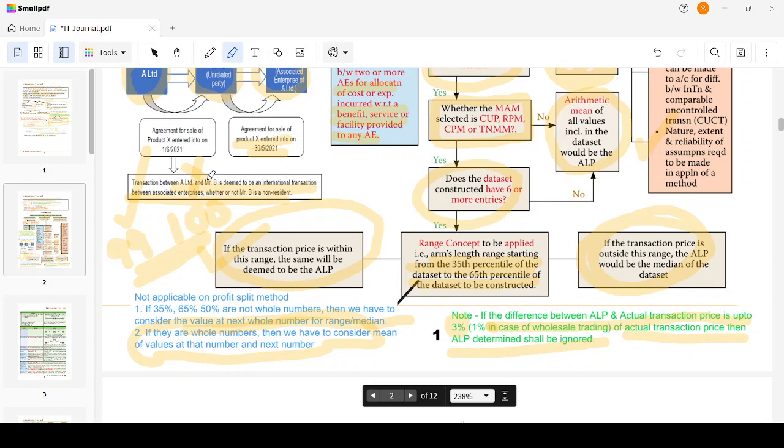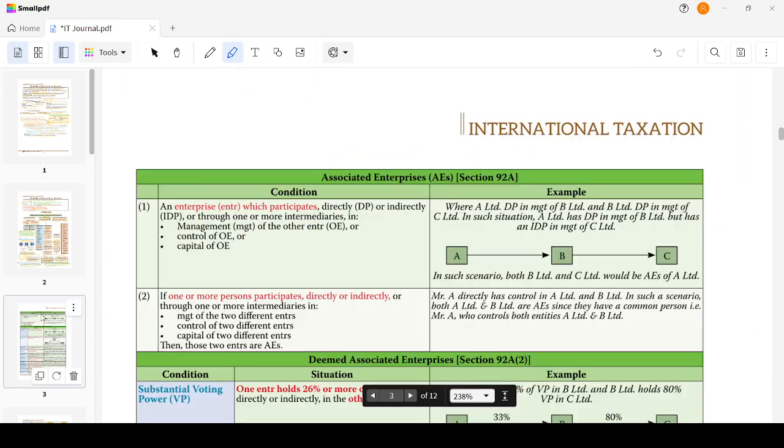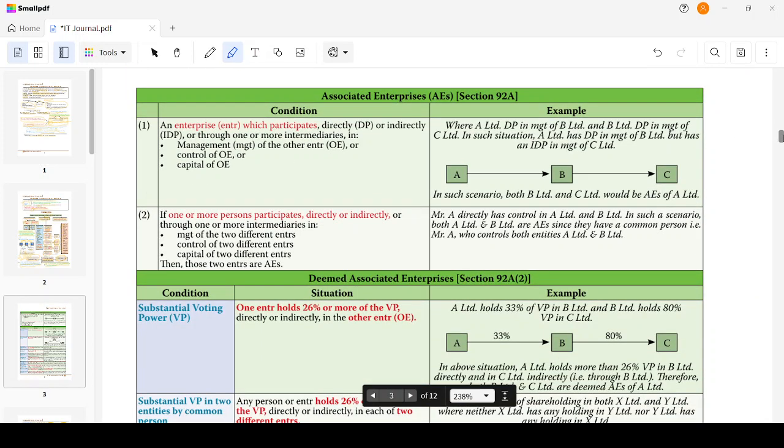So let's move on to the next one, right? Yes? Okay. Associated enterprise. What do we mean by it? We said that we have so many conditions in it. So, an associated enterprise is an enterprise which participates directly or indirectly through one or more intermediaries in the management, control, or capital of the other enterprise. It's very easy to understand, right?